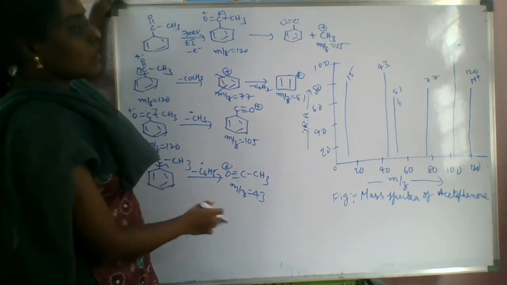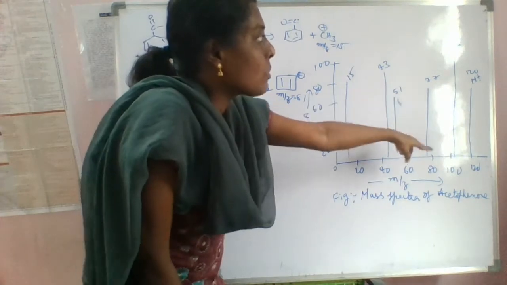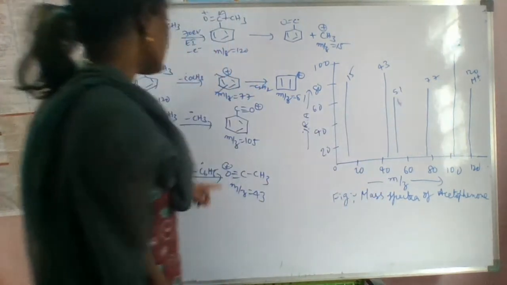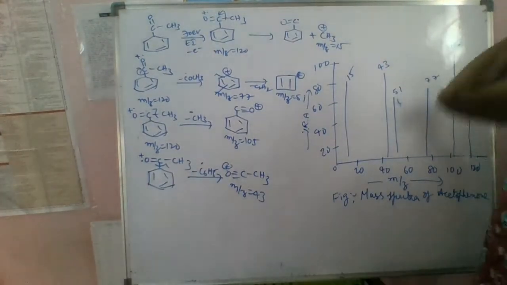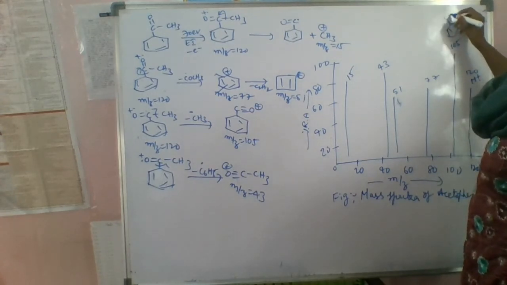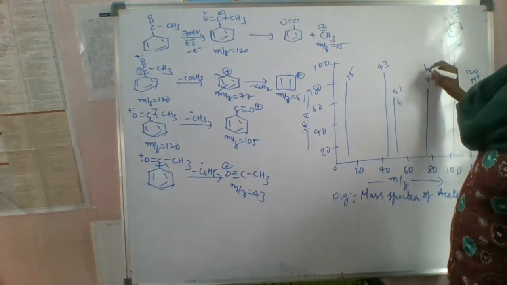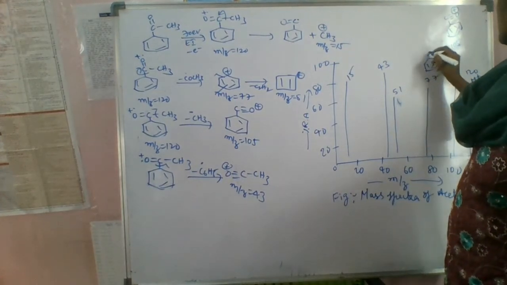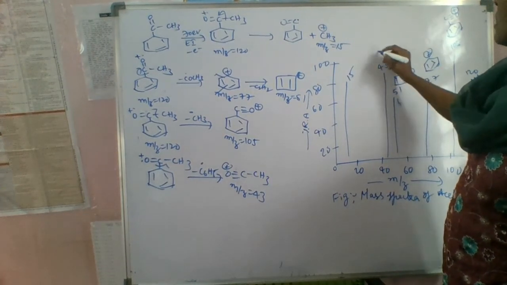This is the mass spectrum of acetophenone. 120 is the molecular ion, and 105 is this fragment. You can see here, this is the molecular ion, and you can write it here if you want, otherwise you can leave it. If you write it in your exam, you will get good marks. What is this?